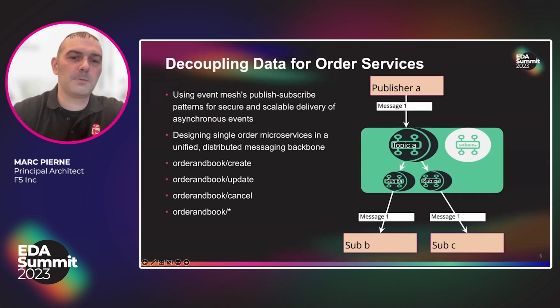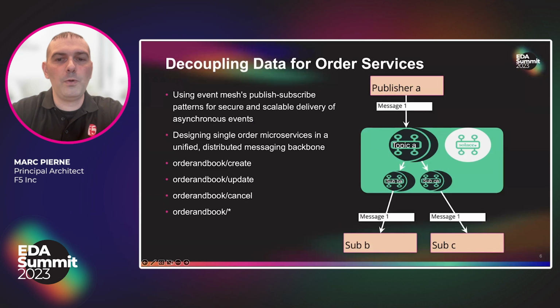By using the event mesh and publish-subscribe patterns, we've been able to securely and scalably deliver asynchronous events to appropriate systems. This has allowed us to design single order microservices in a unified distributed messaging backbone, further decoupling our systems and implementing efficiency. When an order is received, it's published as an event on the event mesh, and relevant microservices can subscribe to that event to receive the data they need.